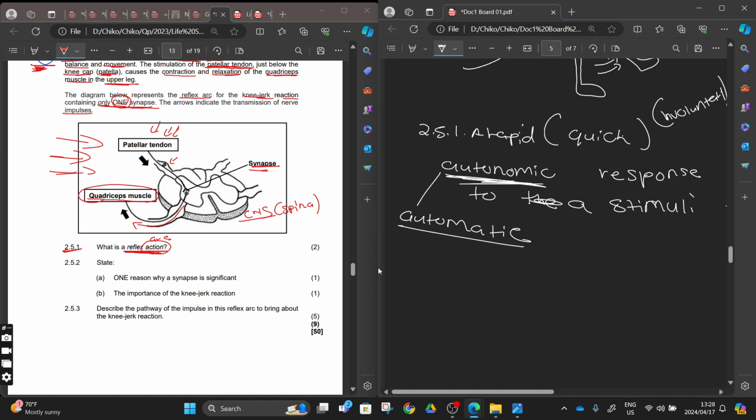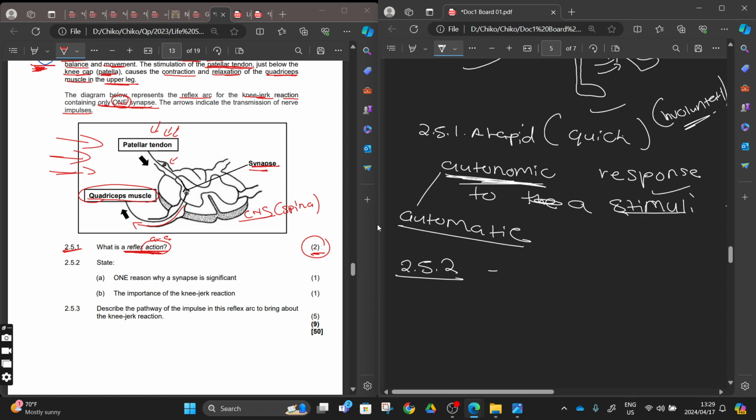So 2.5.2, be able to differentiate between a reflex arc and a reflex action. An arc is the pathway, right? An action is a response, an action brought upon by a reflex arc, which is happening automatically, and it involves an involuntary response, right? We are responding to what? To a stimulus. You understand that? 2 marks. So it means that we're not just saying a rapid response. You are to say responding to what? To the stimulus. They are also going to give this one.